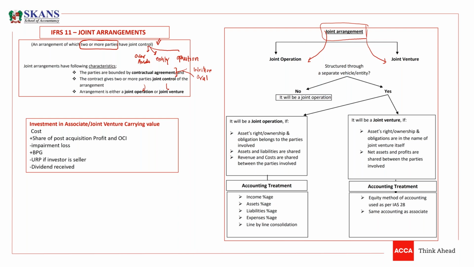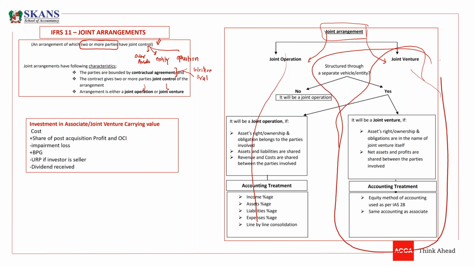But the most important thing in this question is the examiner is asking why this should be classified as a joint venture. It means you don't need to write about joint operation. So we need to write this portion of the standard, which is joint venture.